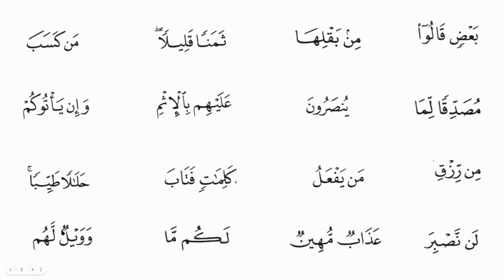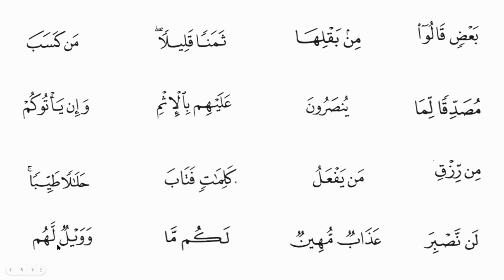In the next example, we can see the conditions of idgham of nun sakina because tanween is followed by letter lam. We have the conditions of idgham kamil. This idgham is without gunna and we will recite it like this. وَوَيْلٌ لَهُمْ وَوَيْلٌ لَهُمْ, and we should not be reciting it like this.